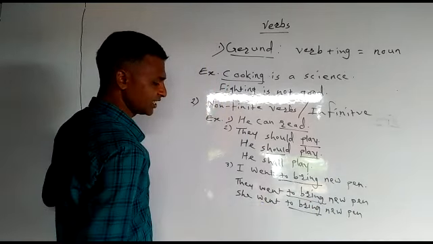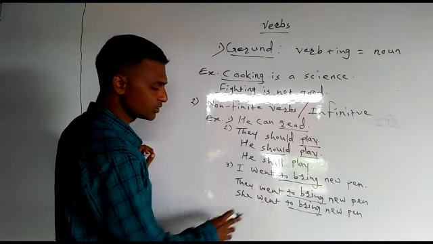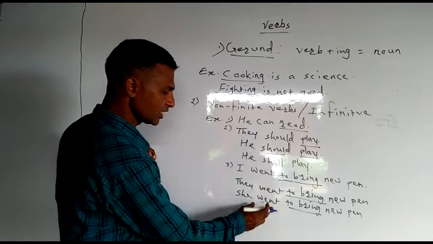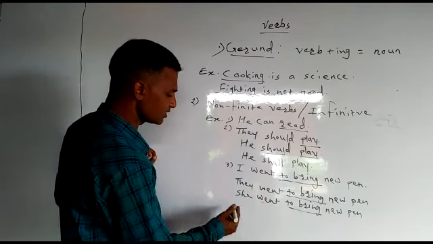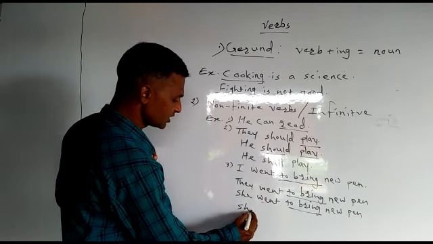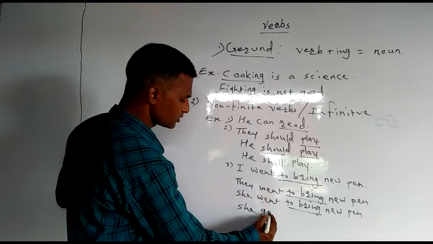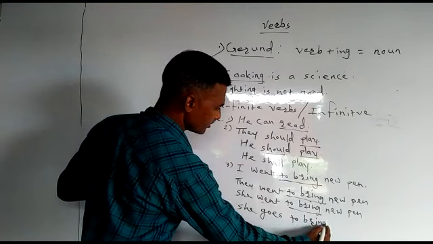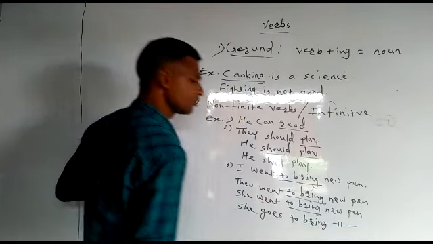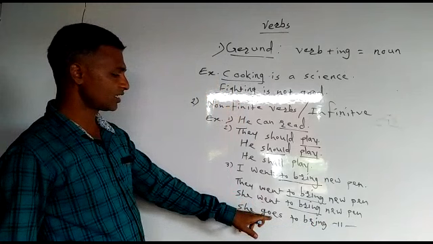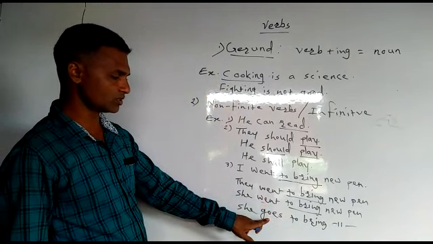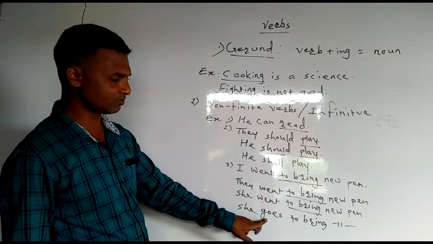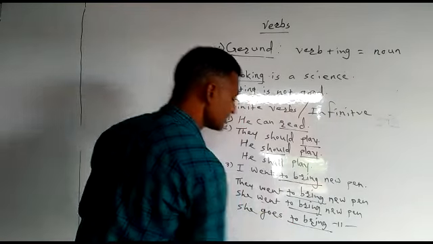Sometimes this verb can change. If I change the tense of this verb, for example, if I change this sentence into simple present tense, the sentence will be she goes to bring pen. So here went changed into goes, because this verb can change, but this verb remained same.